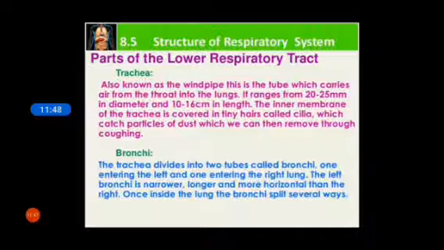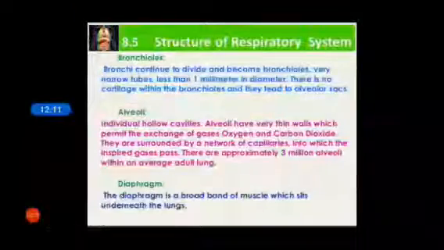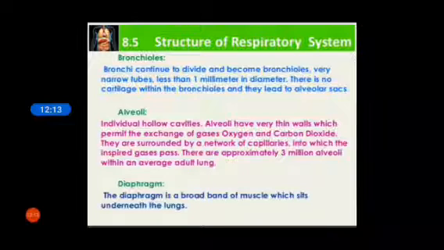Bronchi. The trachea divides into two tubes called bronchi, one entering the left and one entering the right lung. The left lung is narrower, longer and more horizontal than the right lung. Once inside the lung, the bronchi split several ways, called bronchioles.